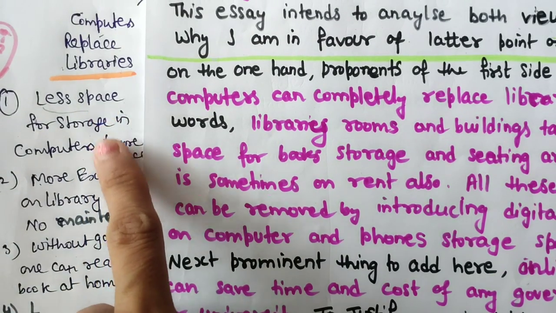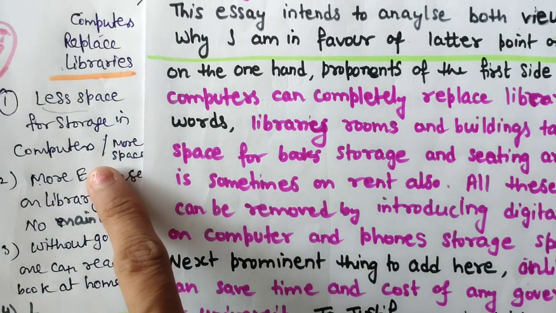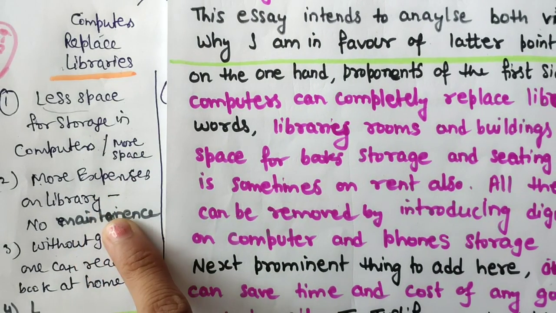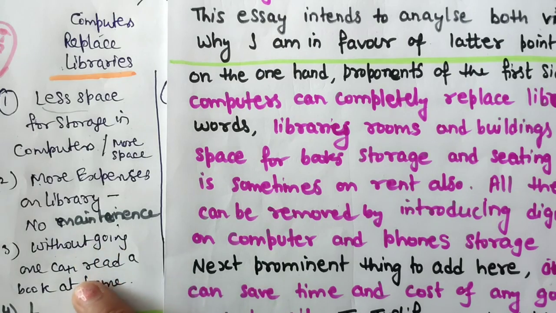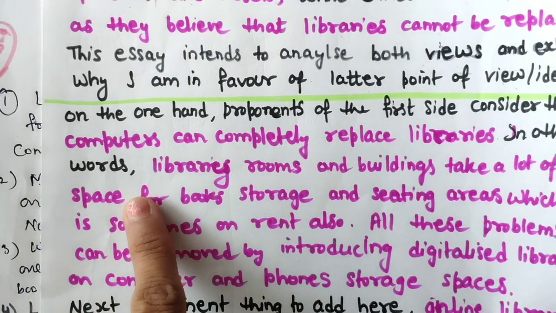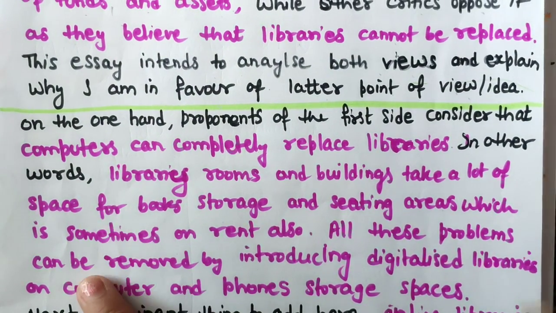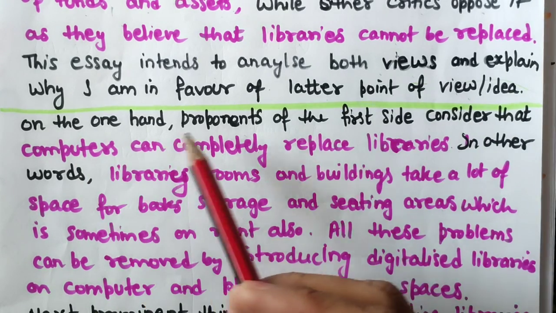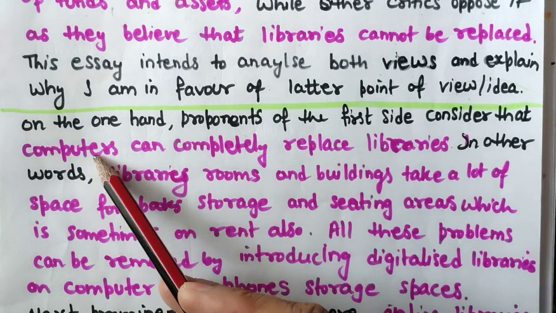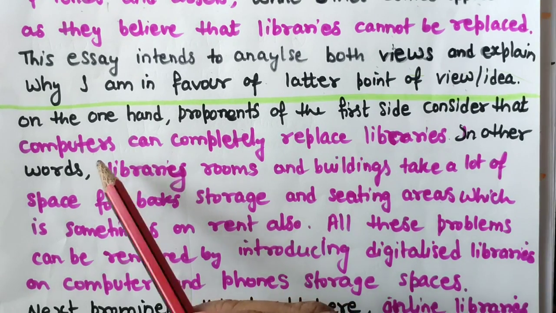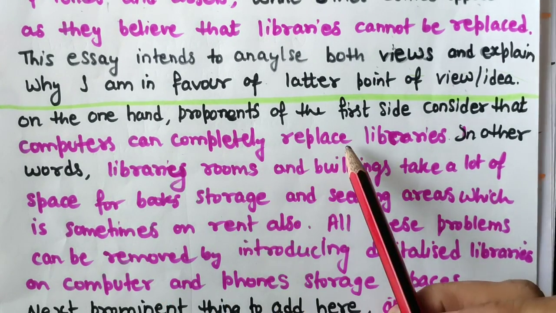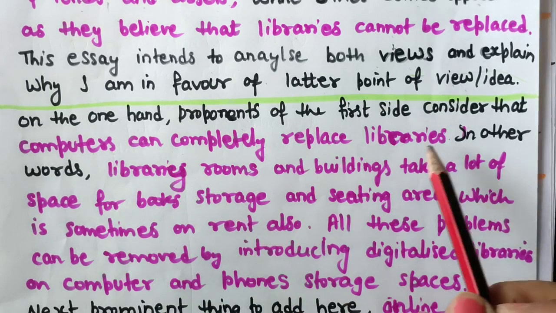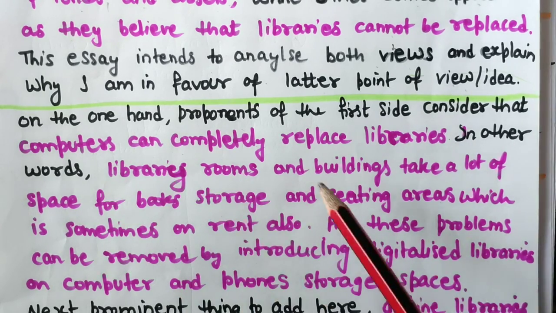These are my points: less space for storage in computers, more expenses on libraries, no maintenance for computers, and without going anywhere, one can read a book. So here, on the one hand, proponents of the first side consider that computers can completely replace libraries. The black one is ready-made language, and this is topic related, question related. In other words, I am going to explain the meaning and the point also.